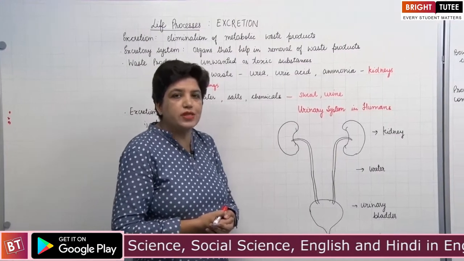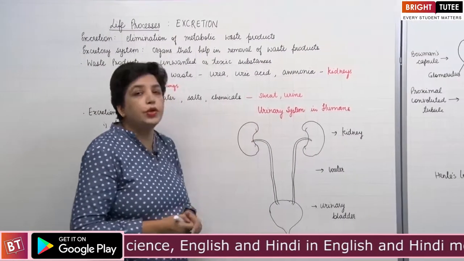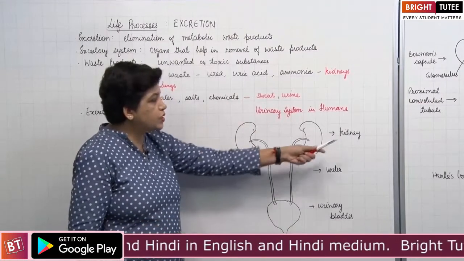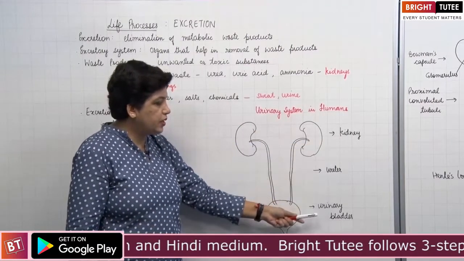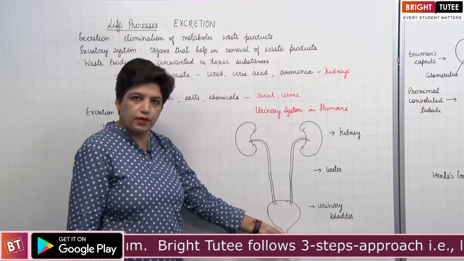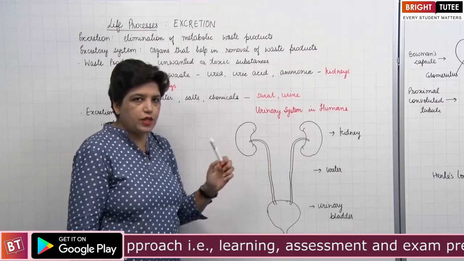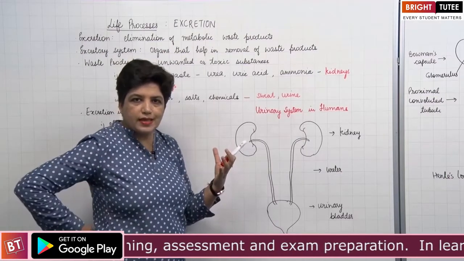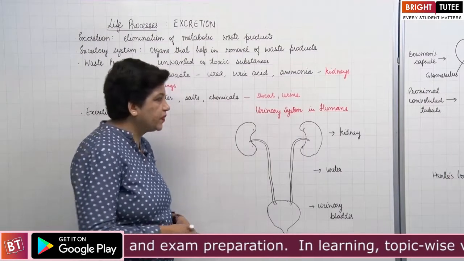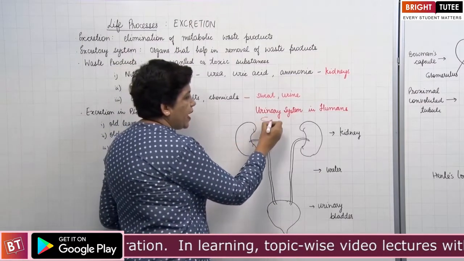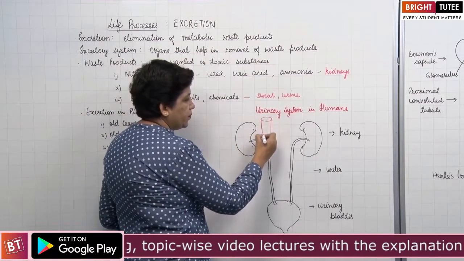The main excretory system in human beings is the urinary system, which consists of kidneys, ureter, urinary bladder and urethra. The kidneys are two bean-shaped organs, reddish in color, present on the back side of the lower abdomen. The kidneys are supplied by the renal artery.